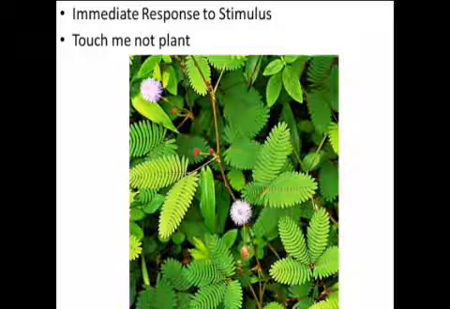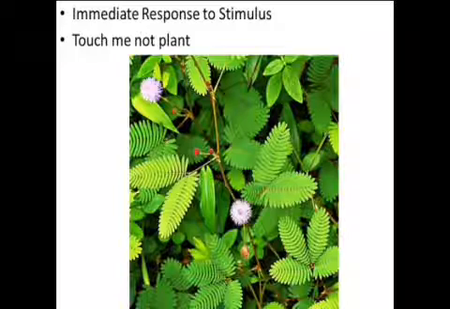We'll just see this topic one more time because it is asked in exams. The nastic movement of a plant in response to touch is known as thigmonasty. The nastic movement in plants caused by touch is seen in the mimosa plant. When we touch the leaves of the mimosa plant with fingers, the leaves of the plant fold up.